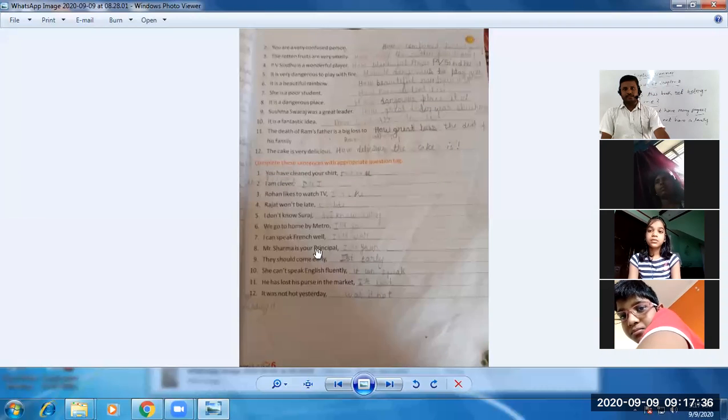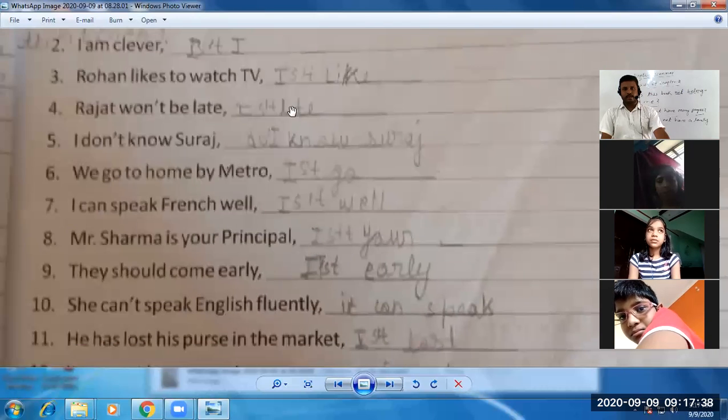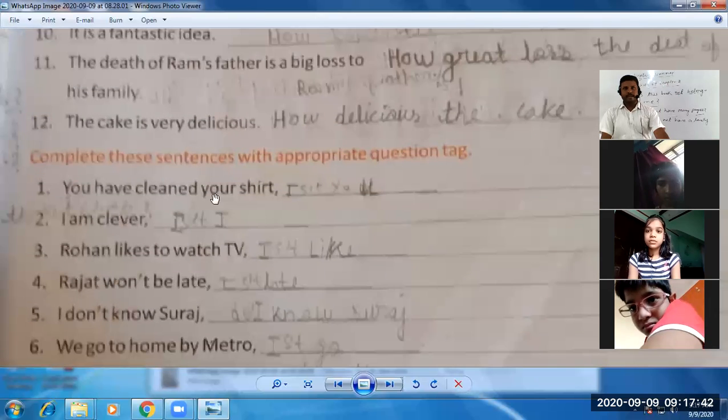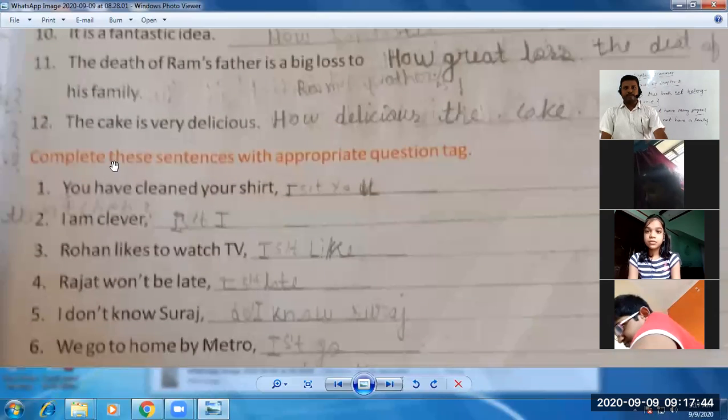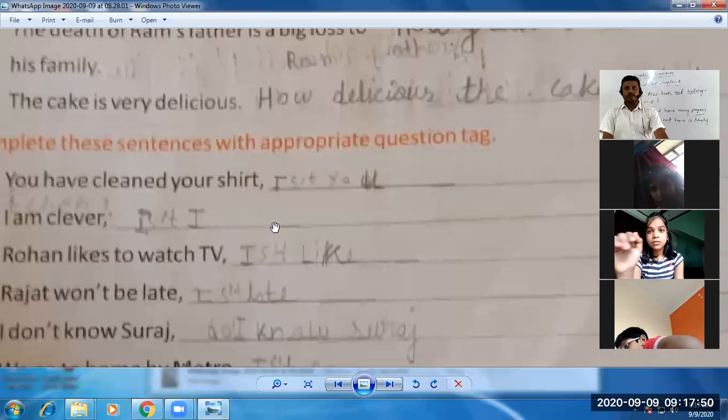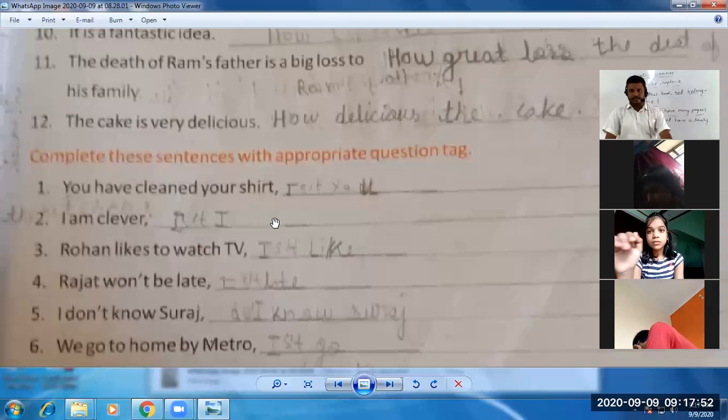related to tag question. You can clearly see students, it's important. It's also given in your syllabus in this chapter. Tag question. Complete this sentence with appropriate question tag, students. Question tag हम लोग देखेंगे. So what is question tag? First let's understand again. Question tag क्या होता है पहले समझ लेते हैं.